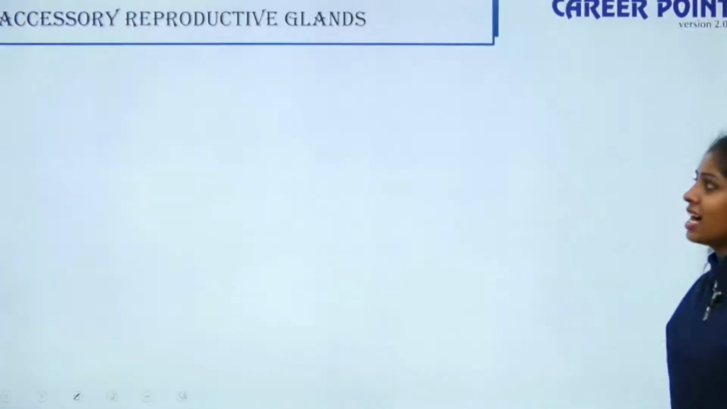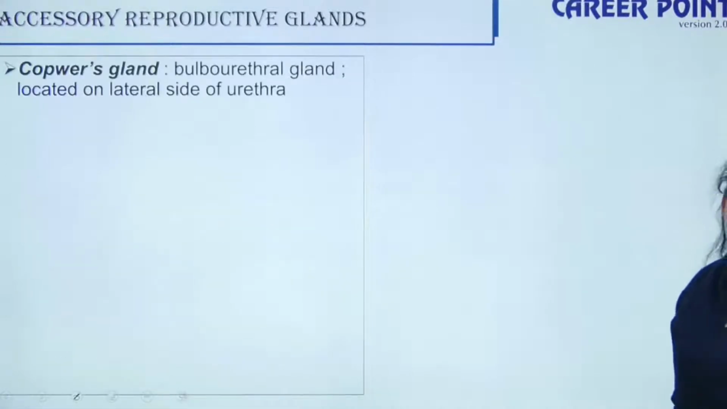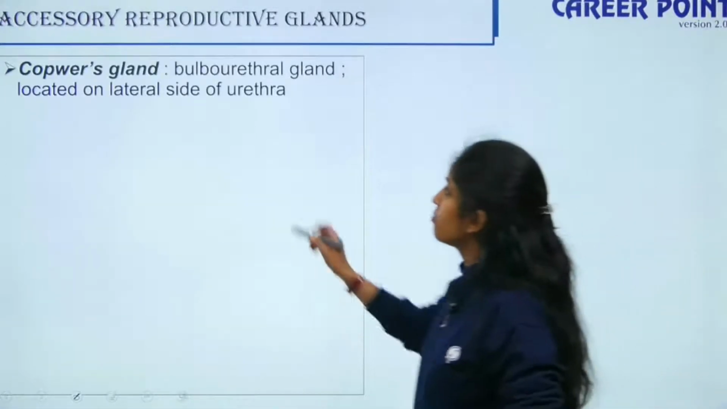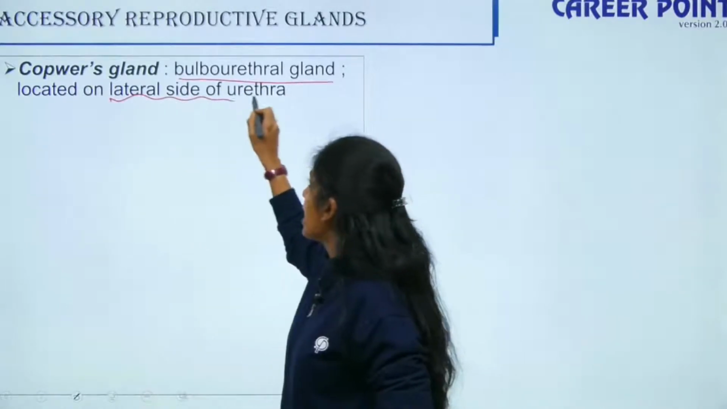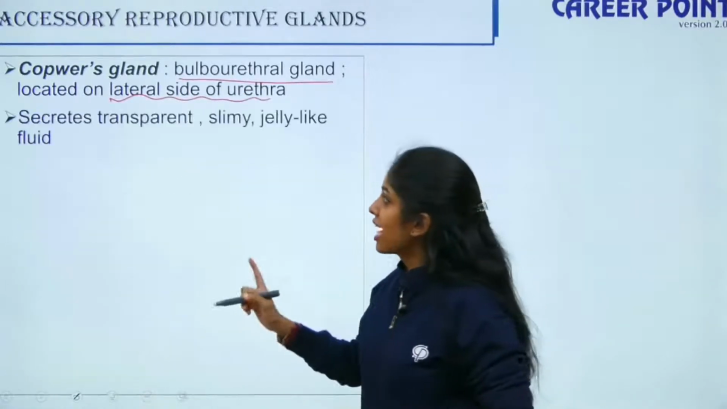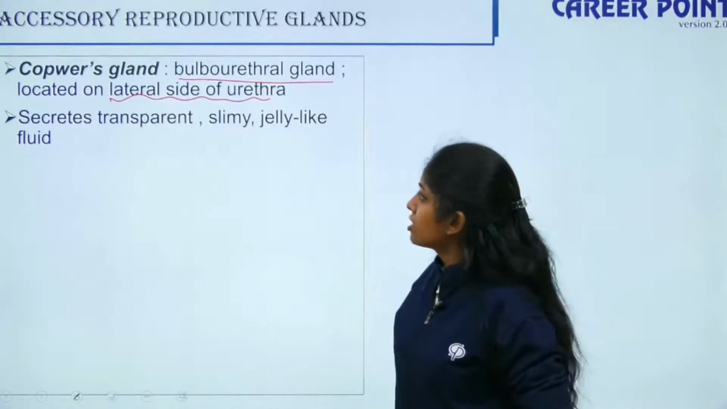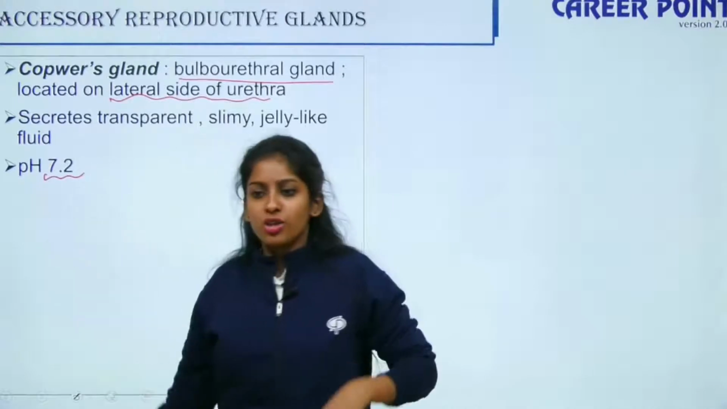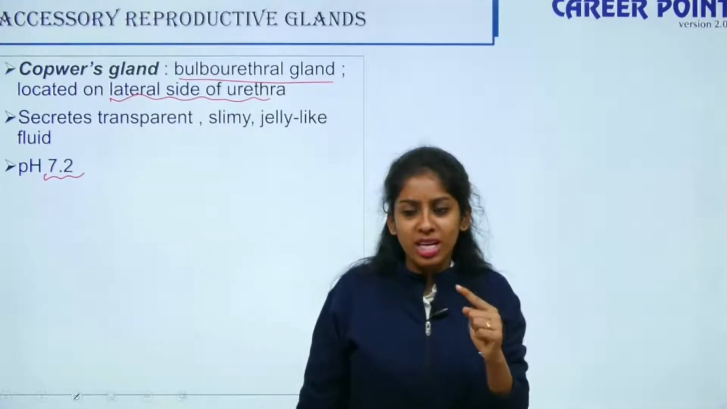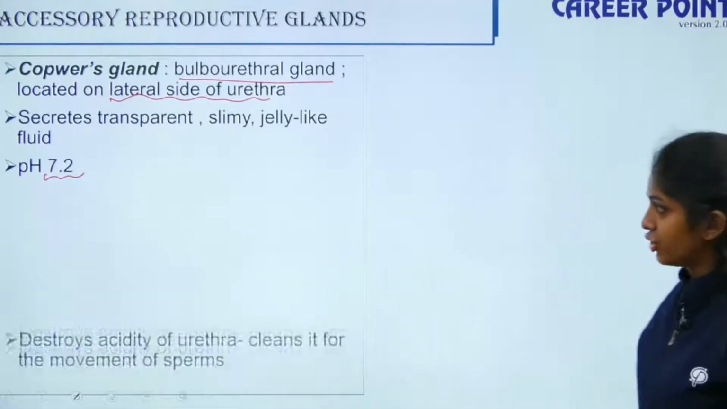Okay? The last gland is your Cowper's gland. It is also known as bulbourethral gland, and it is located on the lateral side of the urethra. On the sides of the urethra, it also secretes a fluid, and it is also alkaline fluid. So you have three glands. All the three glands have your alkaline secretion.